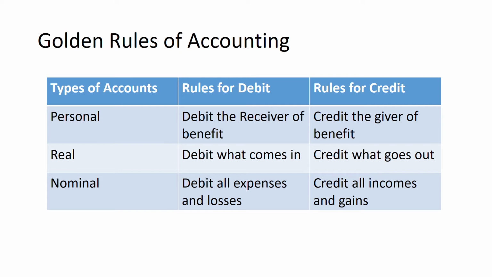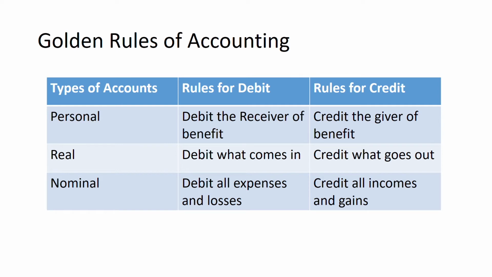The fundamental rule of double entry system of bookkeeping for debit and credit is that the account that receives the benefit of a transaction should be debited and the account that gives the benefit of the transaction should be credited. Hence, for three different classes of accounts, three sets of rules are laid down for application. Let us understand the rules applicable for debit and credit in case of personal, real and nominal account.